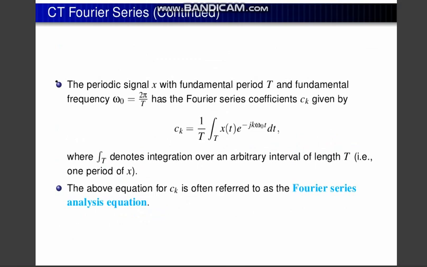Now the periodic signal x with fundamental period T and fundamental frequency omega naught equal to 2 pi by T has the Fourier series coefficient c_k given by that. First of all, when we saw the summation part, that was in the discrete part, but if you want to really find out the c_k, that will be the continuous part, not the discrete. If it is discrete, the number of samples will be counted. But how can we find c_k? c_k means the coefficients. That is the fundamental.